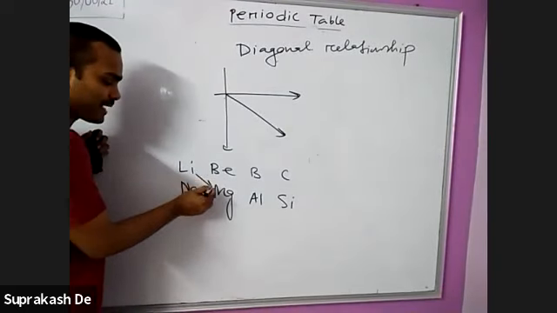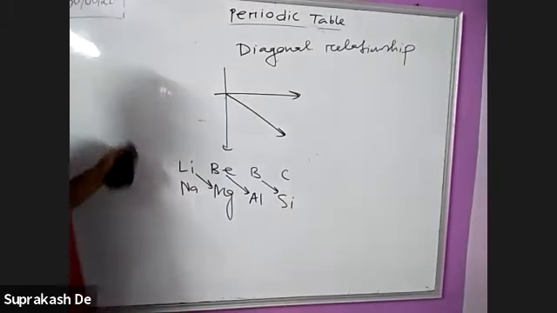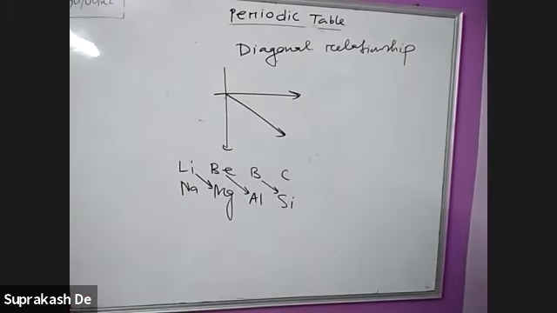Lithium and magnesium are diagonal, beryllium and aluminium are diagonal. So the diagonal relationship is applicable for a few elements.